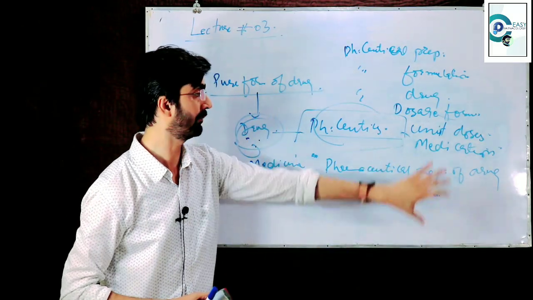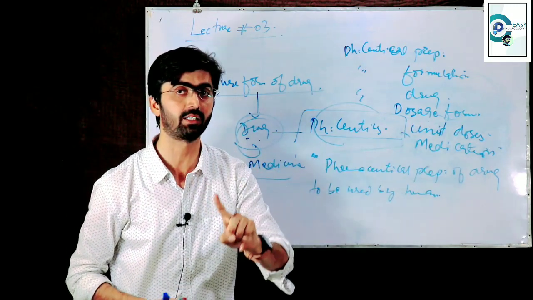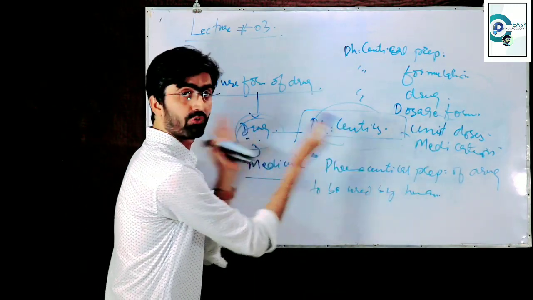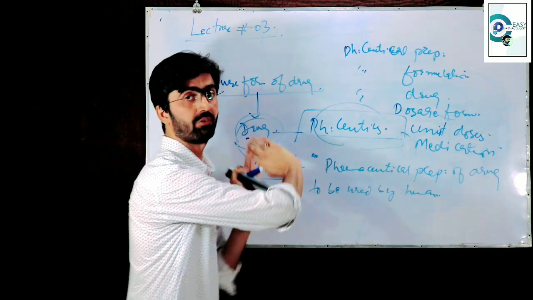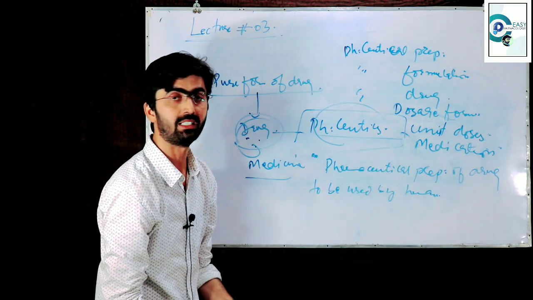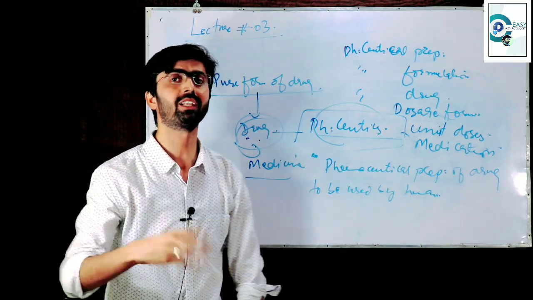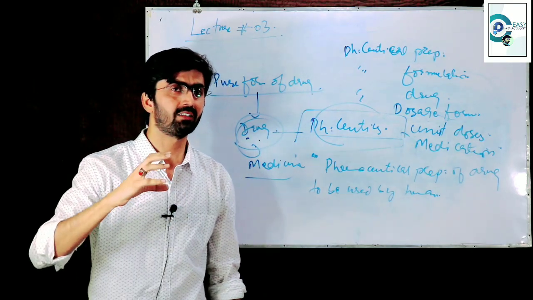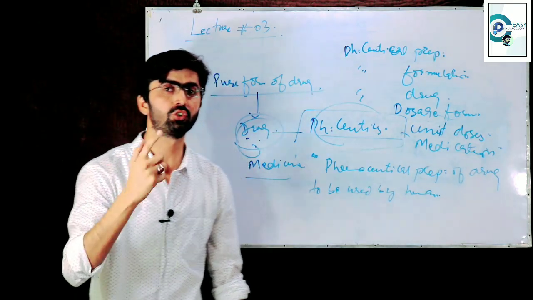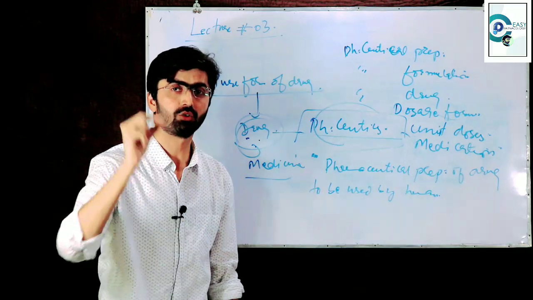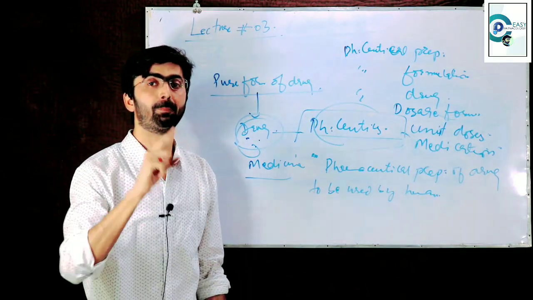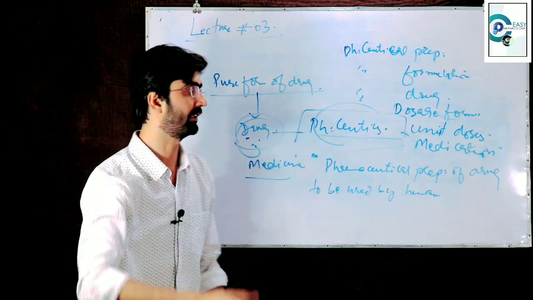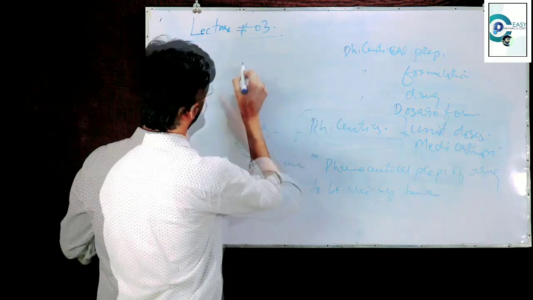Before pharmaceutics it is drug, after pharmaceutics it becomes medicine. Here the question arises, what is that technique which the pharmaceutics is using to make a drug a medicine? Come on to understand that one.